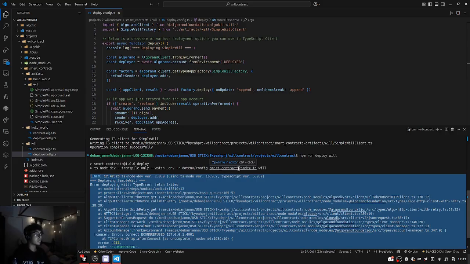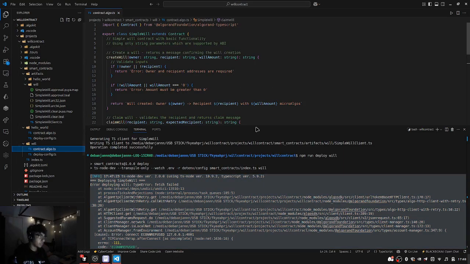Now you know how Algorand works, how Algorand is different from other blockchains, and you also got to know how to write your own smart contract. And it's simple and easy to write your own smart contract. You also looked at what the API is, also saw how to integrate a smart contract, and also test it with deploy.config.ts. Yeah, and that's it.